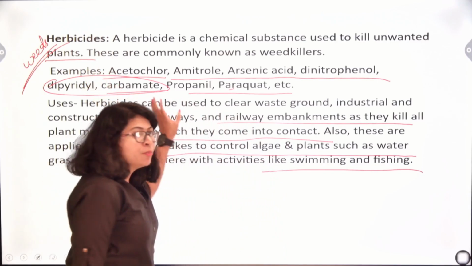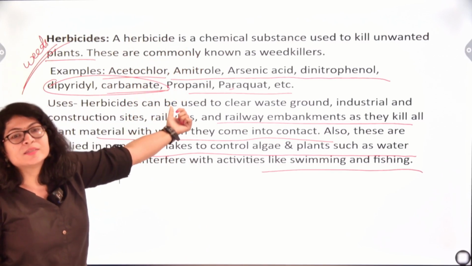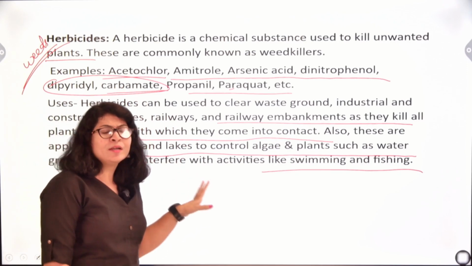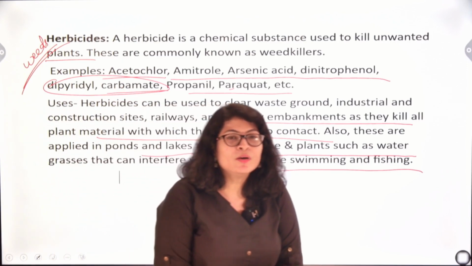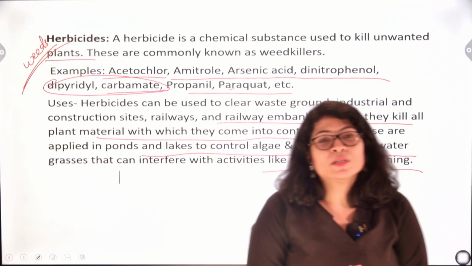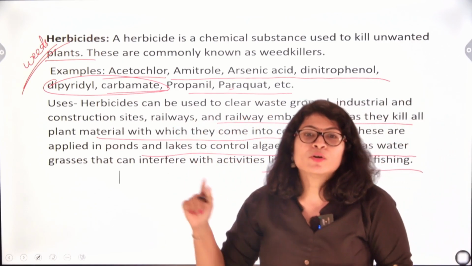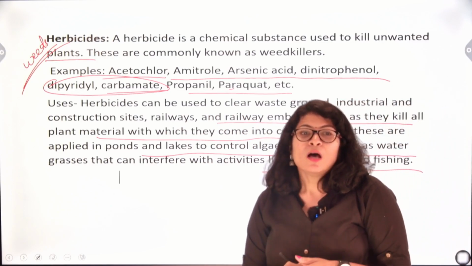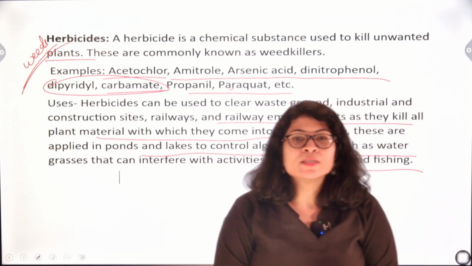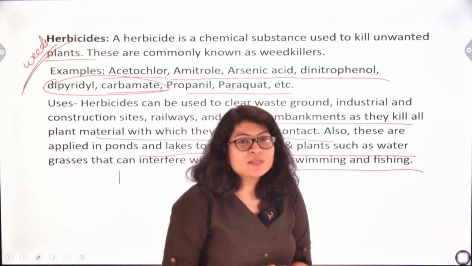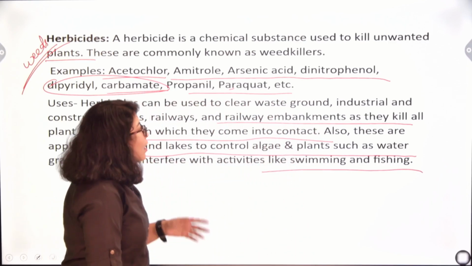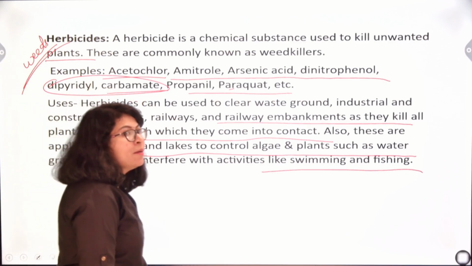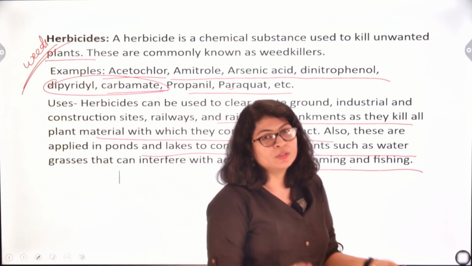Let us again go through an example. You have to remember the word, its meaning and its example. For the uses, you can just write whatever is given, and it's pretty easy to remember. But most importantly, what you have to remember is what this term stands for and what its examples are. So herbicides are chemical substances which are used to kill unwanted plants. They are called weed killers. Examples are acetochlor, amitrol, arsenic acid, dinitrophenol, dipyridyl carbamate, propanil and paraquat. You can remember any two to three of your choice.